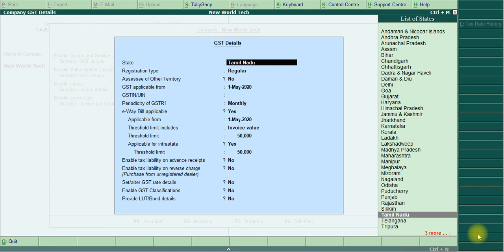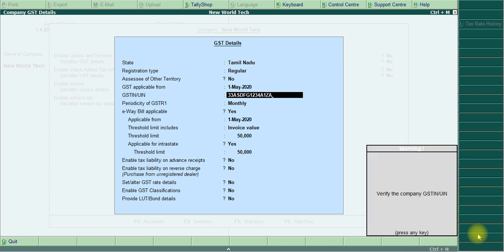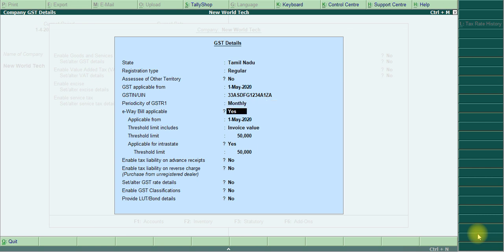State: whether the state is Tamil Nadu is correct. It's a regular registration. The GSTIN or UIN number's general format: the first 2 digits are the state code, the next 10 digits are the PAN number, then the 13th digit is the entity code, the 14th digit is blank, and the 15th digit is the checksum digit. So I give a dummy 33 ASDFG 1234 A 1 ZA. It's a dummy number, so invalid is accepted.